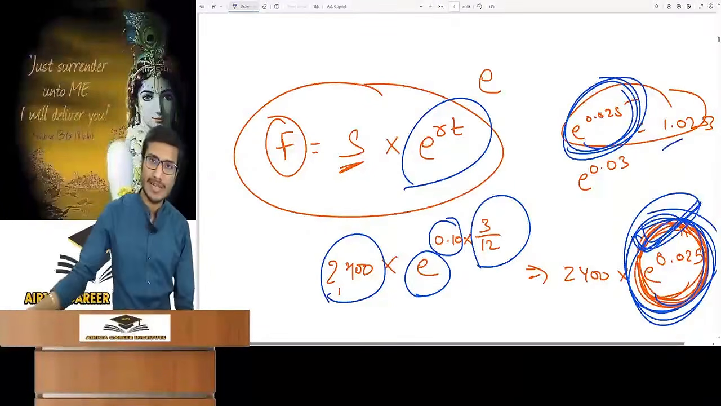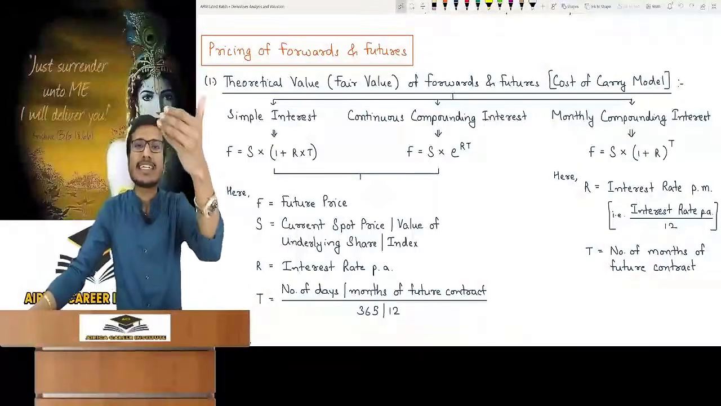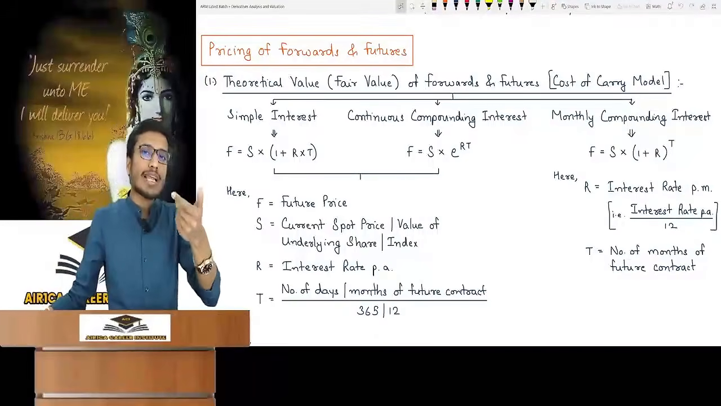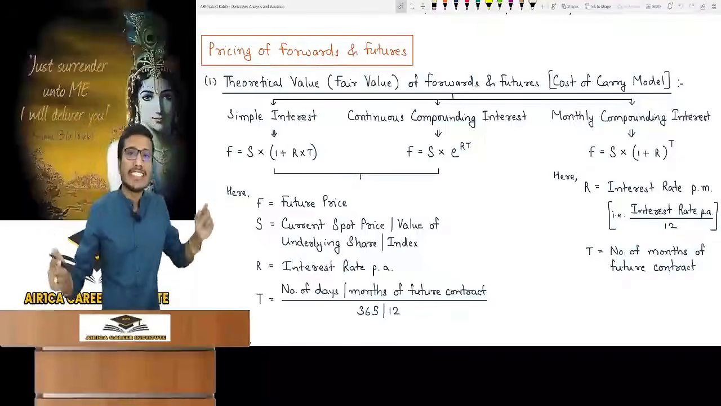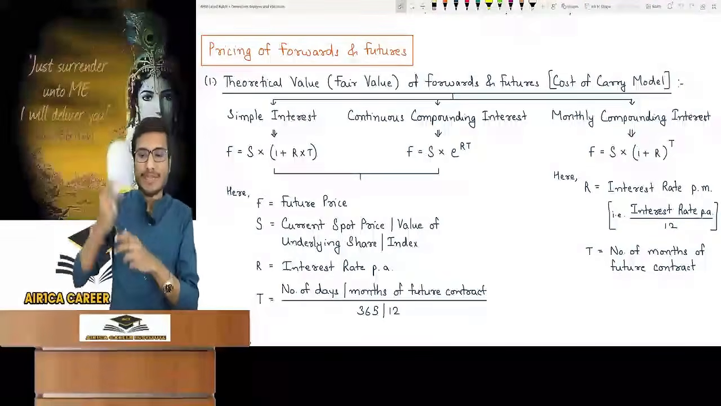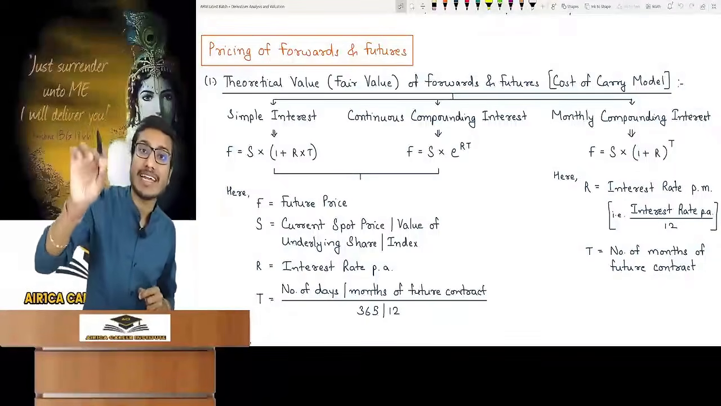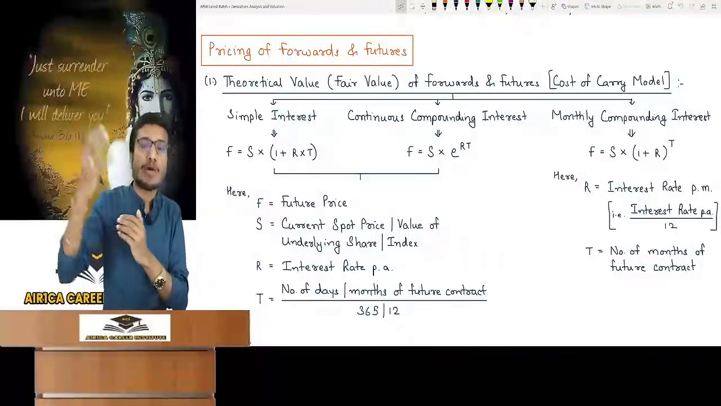Have you understood? Okay. Now monthly compounding interest means every month interest will be compounded, will be calculated every month. In this case, the formula will be F is equal to S into 1 plus R raised to the power of T. Here it was 1 plus R into T. In monthly compounding, T went to power. Here pay attention, you have to take R as interest rate per month. Is this clear?